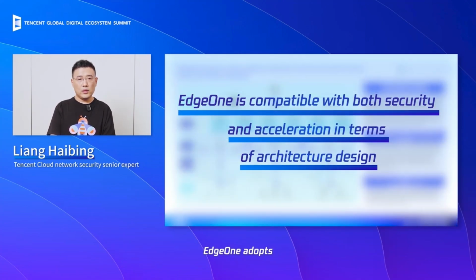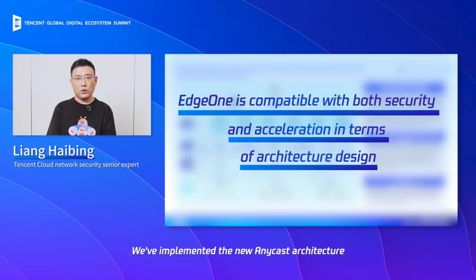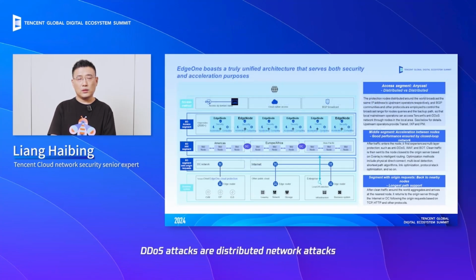At the access layer, EdgeOne adopts a new network deployment architecture different from traditional ones. We've implemented the new Anycast architecture. This architecture can be understood as leveraging a distributed defense system to combat distributed attacks. As we know, DDoS attacks are distributed network attacks. By employing a distributed defense approach, we can effectively prevent the high-volume, quick attacks. Additionally, we integrated all nodes across the world, including those in mainland China, and through BGP control directed our business traffic to the nearest nodes to achieve network access via optimal routes.